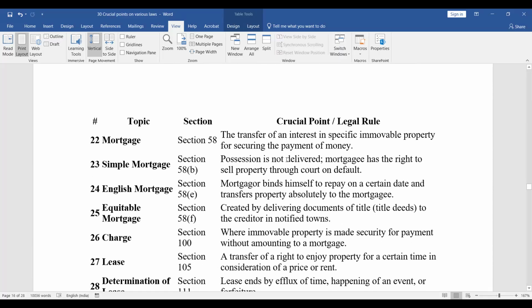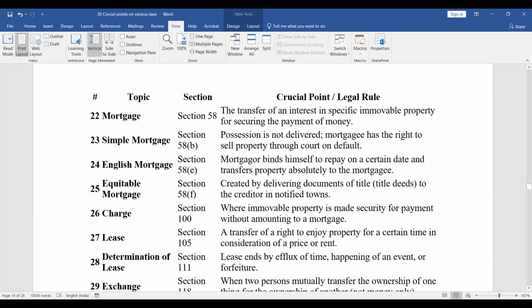Mortgage: the transfer of an interest in specific immovable property for securing the payment of money. Simple mortgage: possession is not delivered, and the mortgagee has the right to sell the property through court on default. English mortgage: the mortgagor binds himself to repay on a certain date and transfers the property absolutely to the mortgagee. Equitable mortgage: created by delivering documents of title or title deeds to the creditor in notified terms.